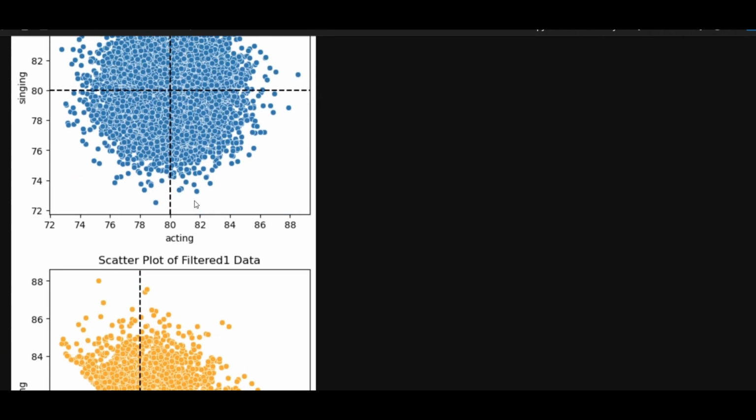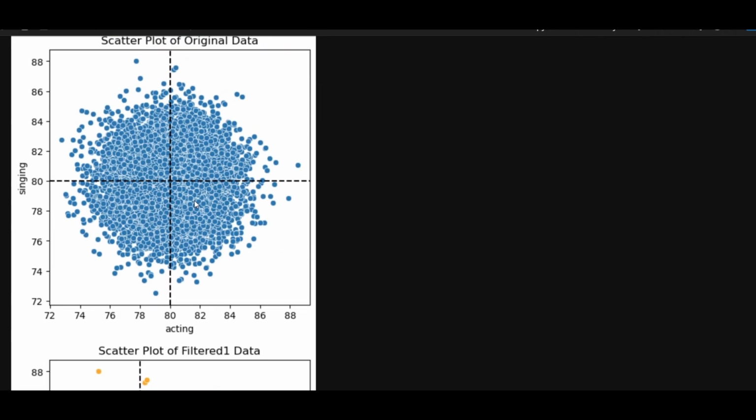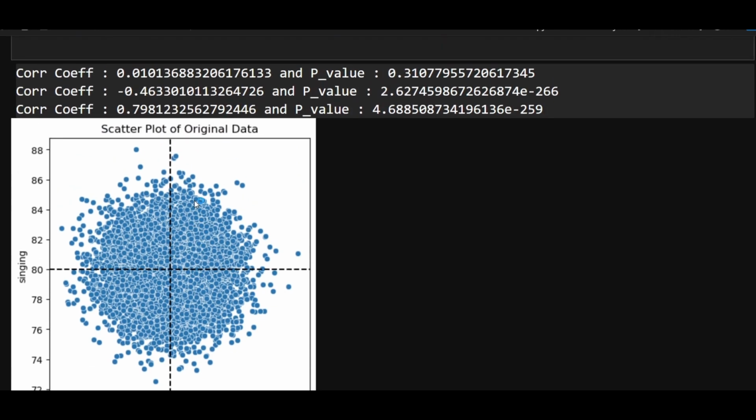And surprisingly, all these relationships, or pseudo relationships, have started appearing because of the paradox, because of the filters that I applied on the data. And this is exactly why people get baffled, and we have to guard against these kinds of pseudo relationships. Berkson's paradox is a great reminder that data filtering changes the story. Correlation is not always the truth. Sometimes it's an illusion. Always ask what got excluded.